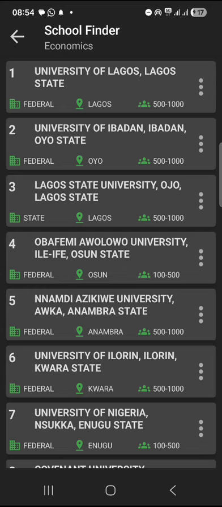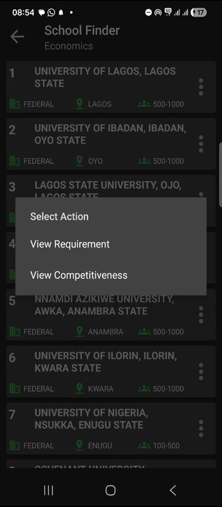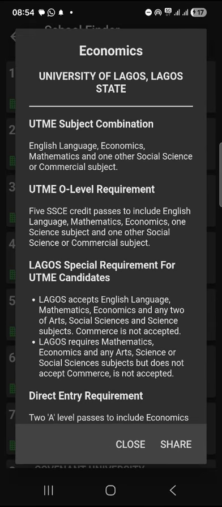Now, the second piece of information is the requirements. So, what are the requirements? Why this is important is you don't want to apply to a school and eventually, after getting admission or having a good JAMB score, you realize that your O level result doesn't match the requirements. So let's take a look at the requirements for economics for Unilag. One thing you should note is that most of the time the requirements are not the same for all schools. Some schools may have specific requirements, although there's a general requirement and there's a school requirement. So let's take a look at this for Unilag.